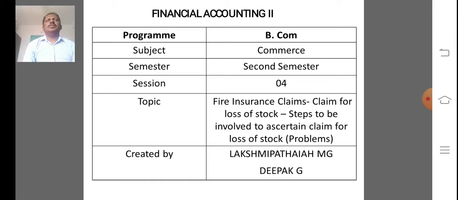And sales up to the date of fire are credited to the memorandum trading account.